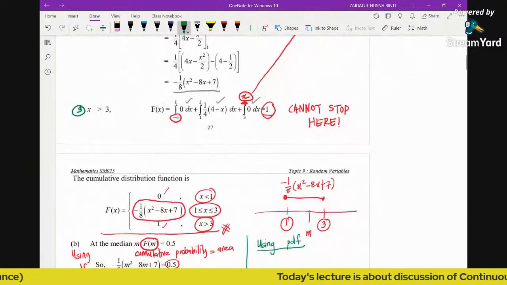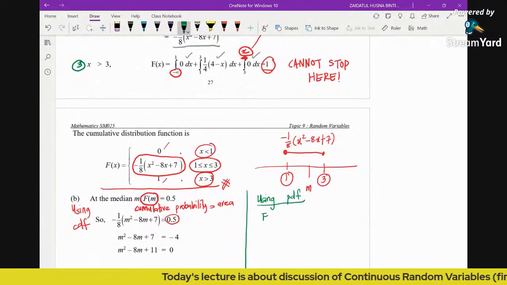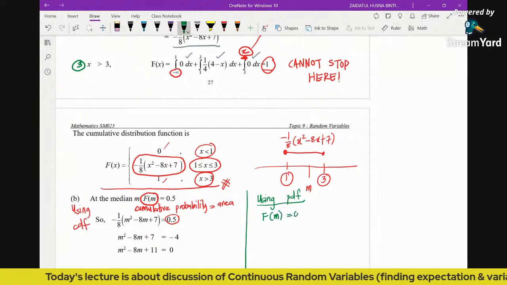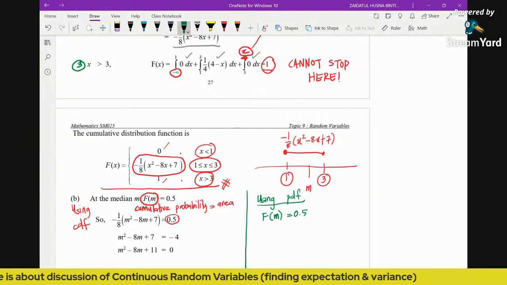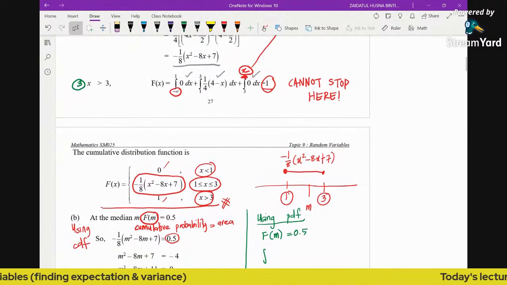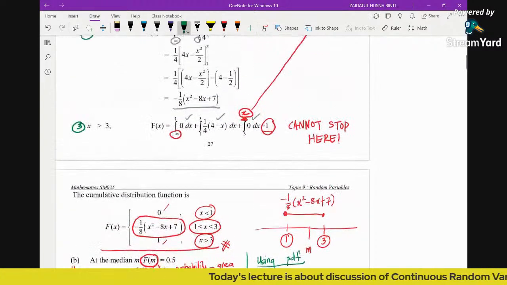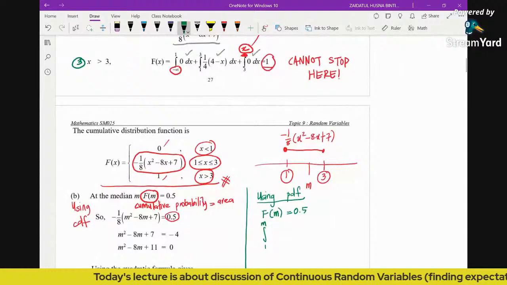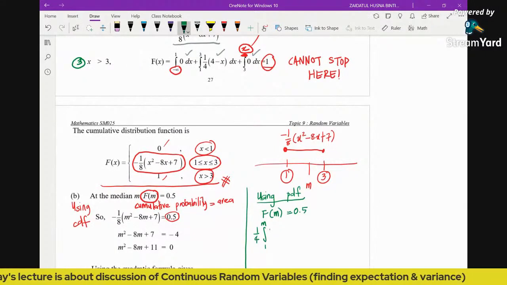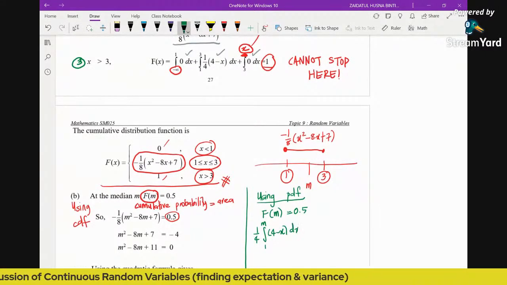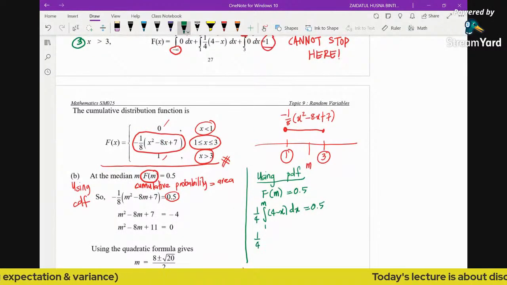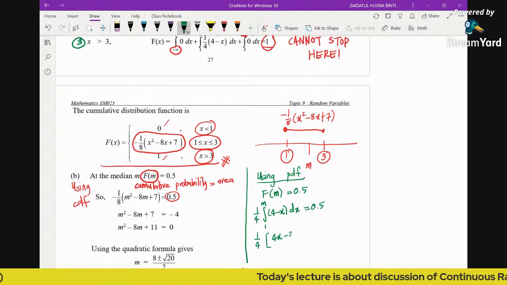So you are going to have the integral. Again, we begin with the cumulative probability being 0.5. We integrate from 1, because the PDF is defined from 1 to 3, until m, and we integrate the PDF. The PDF is 1 over 4 times 4 minus x, so 1 over 4 times 4 minus x dx, and we equate to 0.5. Integrating this function will give you 4x minus x squared over 2 equals 1 over 2.